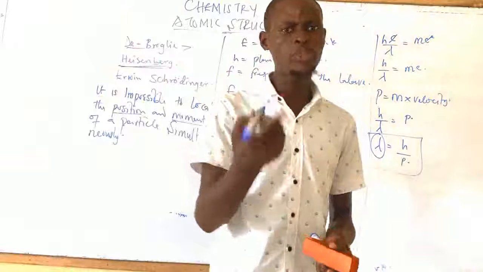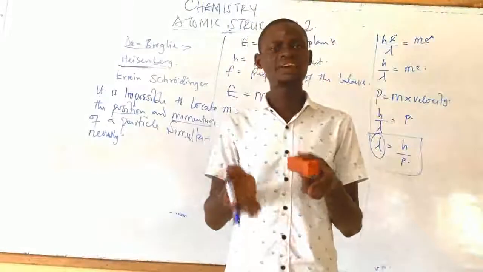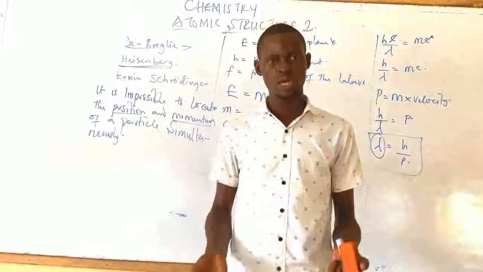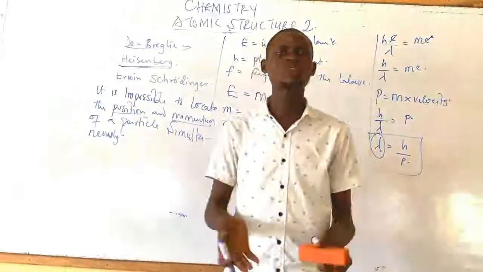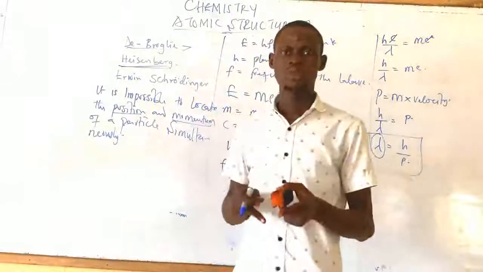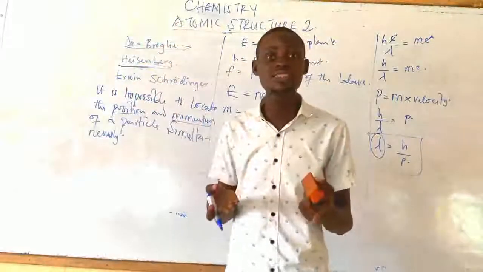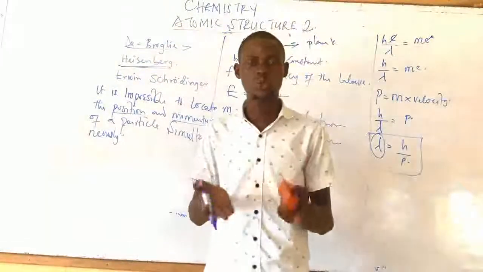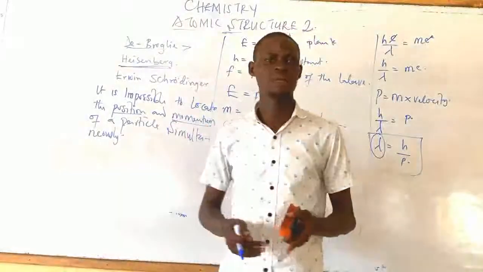Simply means if you know the position of a particle, okay, I know that the particle is found here, I can never know how the particle is moving. At the same time, if I know how the particle is moving, it will be difficult to know where exactly the particle is. That is why his law is trying to tell us about the probability of finding the particle, the probability of locating the particle where they are.